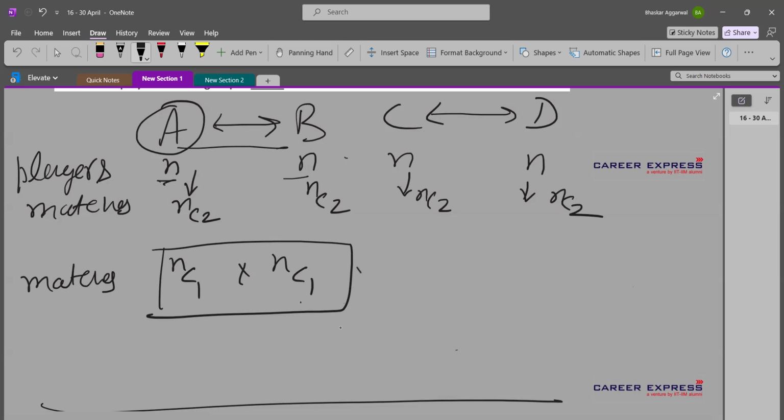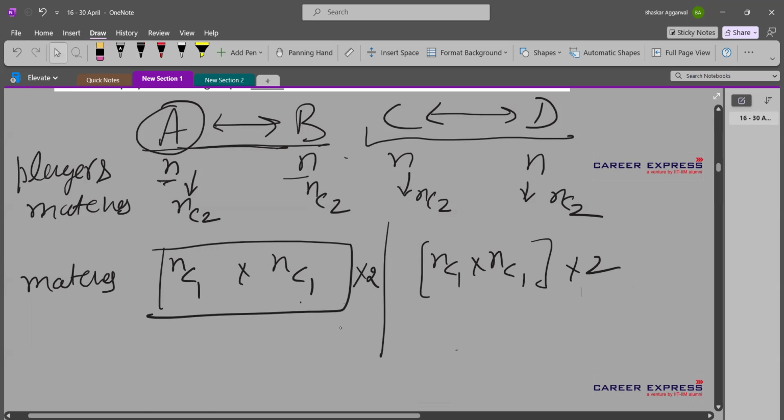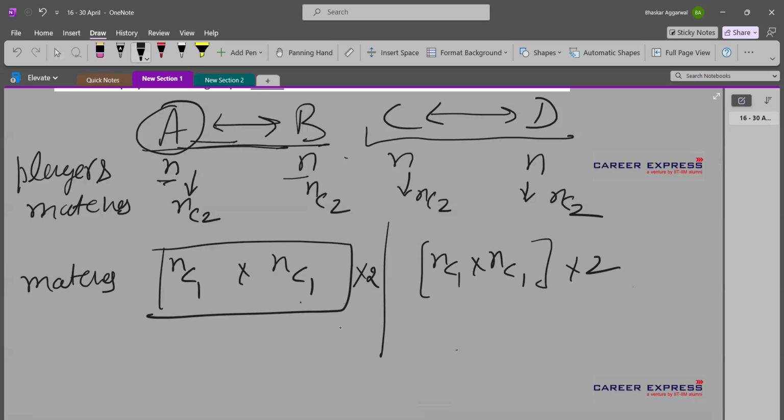And because they are playing twice, we will multiply this number with 2 also. So that's how this will be the number of matches played between the players of group A and B. And same will be for the players of group C and D. So that will be NC1 into NC1 into 2. So this will be the number of matches played between the players of group A and B and players of group C and D.